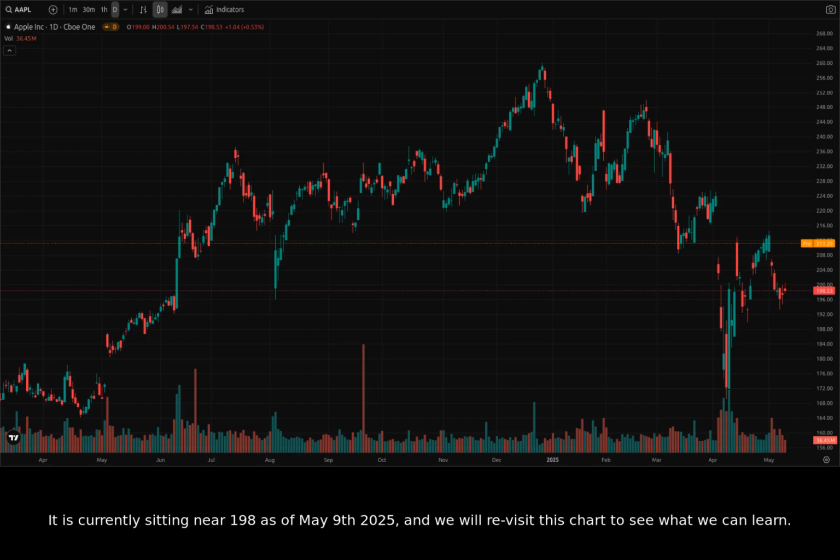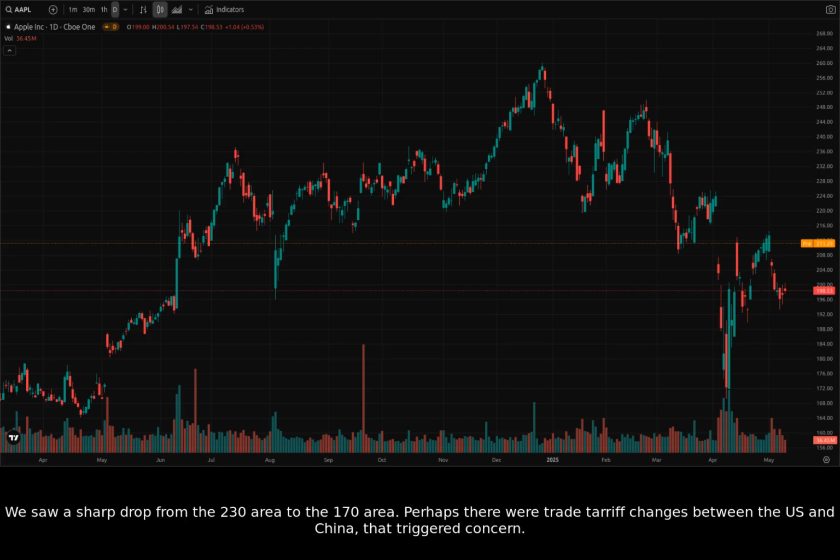Let's narrow in and look at the candles from March 1st, 2025 to April 15th, 2025. We saw a sharp drop from the 230 area to the 170 area. Perhaps there were trade tariff changes between the US and China that triggered concern.